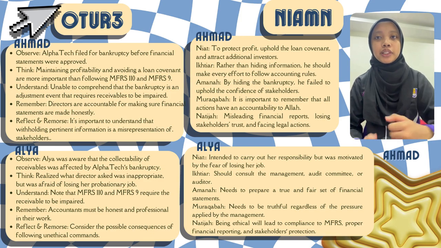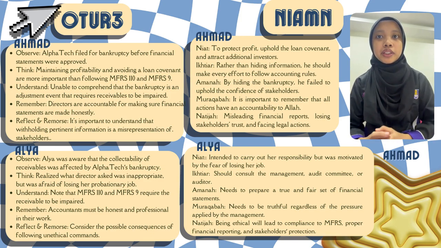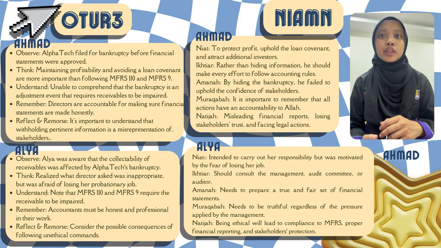Now I will explain about NIAM. NIAM is niat (intention), ikhtiar (effort), amanah (trust), muraqabah (accountability to Allah), and natijah (outcome). For Ahmad, his niat is to protect the profit, to stay within the loan covenant and attract additional investors. For his ikhtiar, rather than hiding information, he should make every effort to follow the accounting rules.